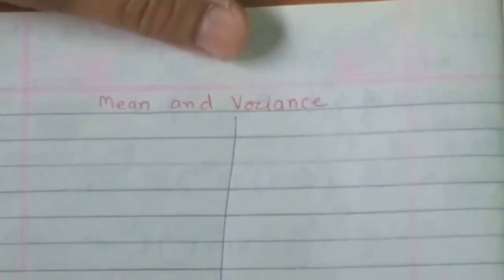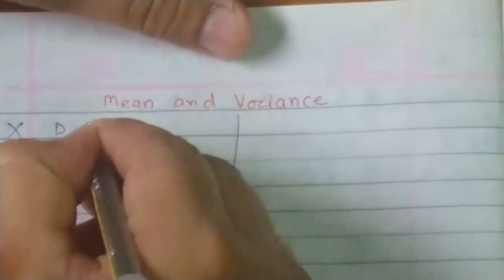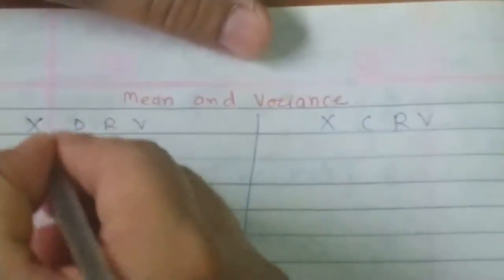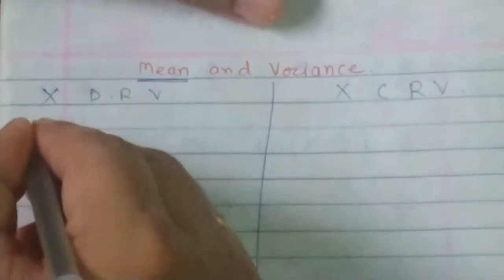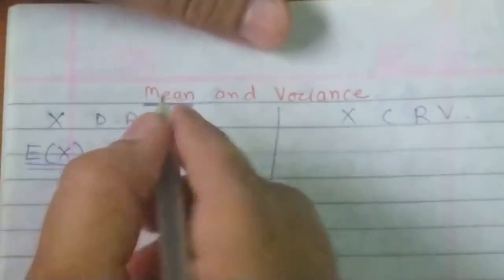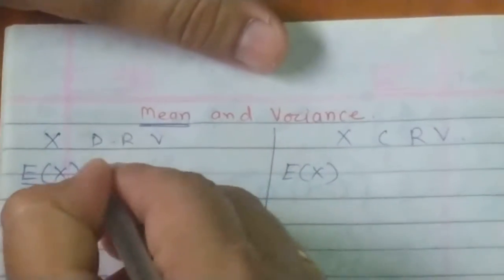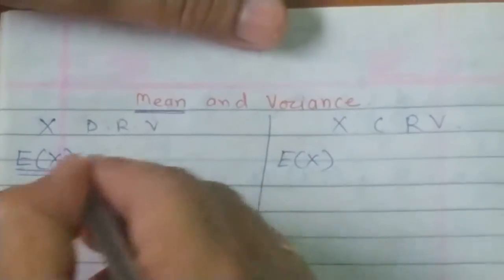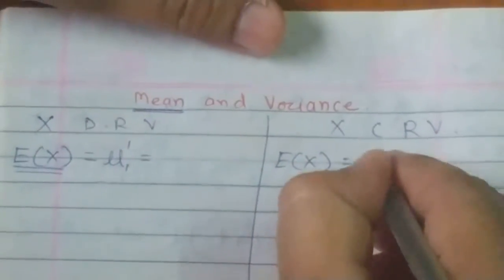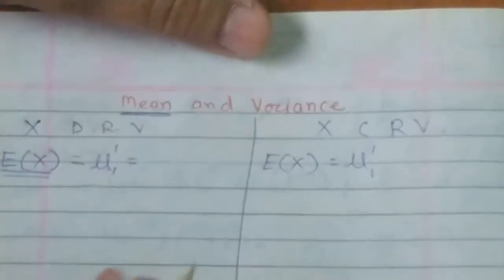Now let's move to the problem based on these topics. Before that, we will discuss the formula for mean and variance. I'll discuss it in two parts: one, when x is a discrete random variable, and two, when x is a continuous random variable. For the concept of mean, we already discussed this part. E of x, that is expectation of x, is nothing but the mean in both the cases. The formula is the same, but the notation can be different. Mu1 dash is the notation for the mean, either in the discrete or in the continuous case.